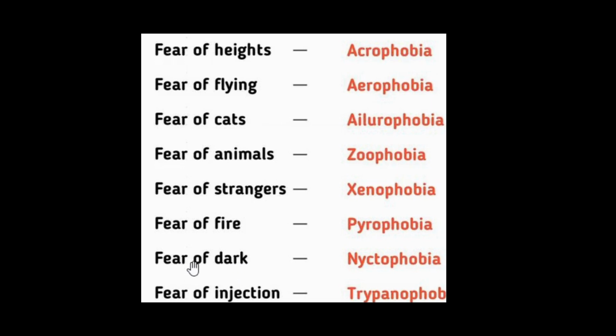We usually feel fear of dark because when there is light, we don't feel fear, but in dark, usually we feel fear. Some people don't bother whether it is dark or light, but some of them may feel fear of dark, nyctophobia. That word we call nyctophobia, means fear of dark. People who are scared of darkness, being in dark, they may feel fear.